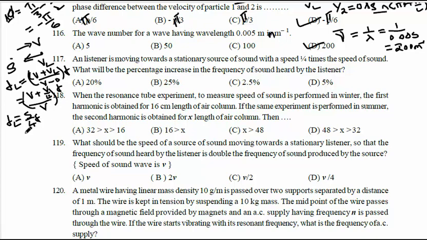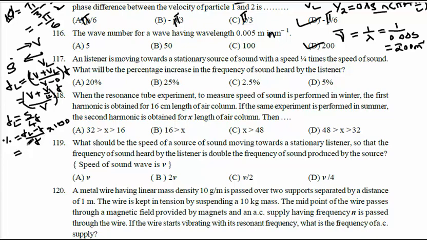So FL is 5 by 4 into F. Now I have to calculate what percentage increase in the sound. Percentage increase is FL minus F divided by F into 100 percent.